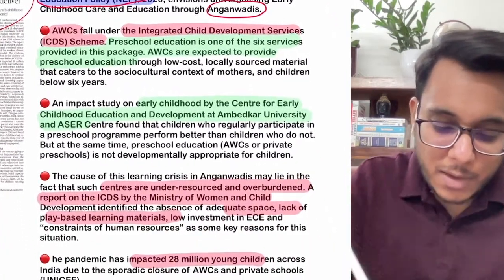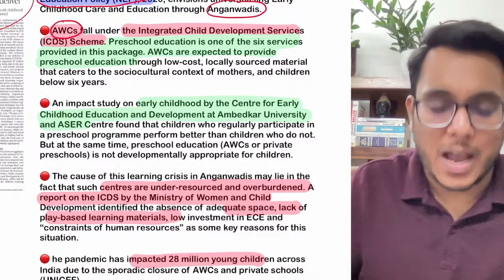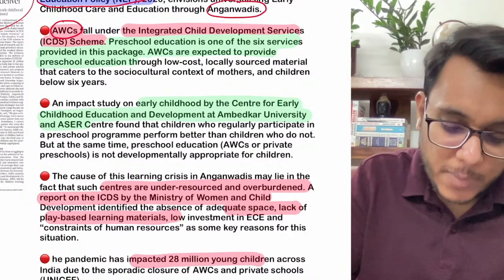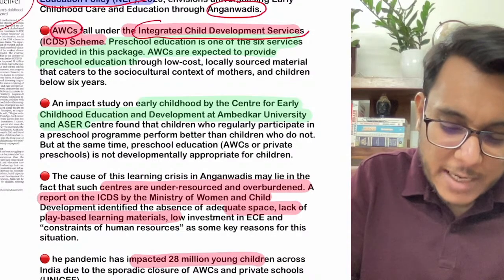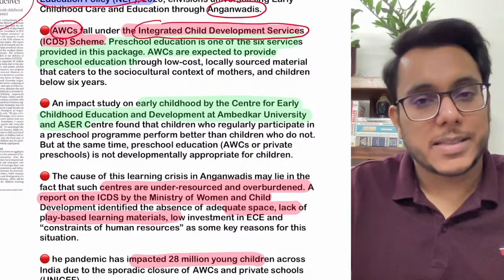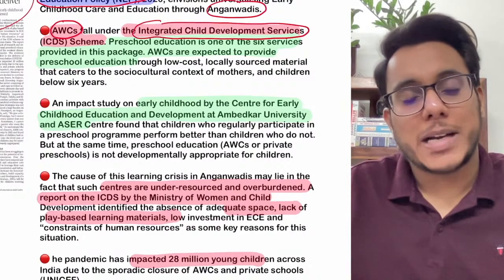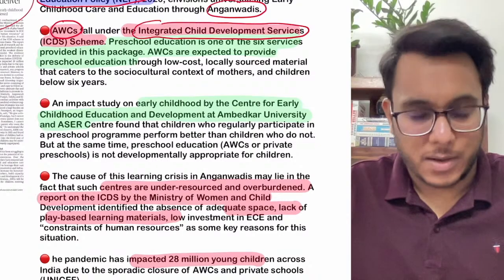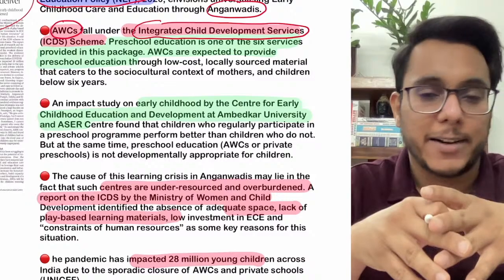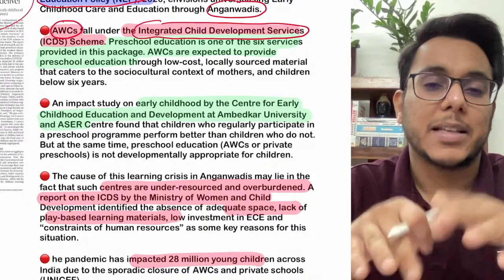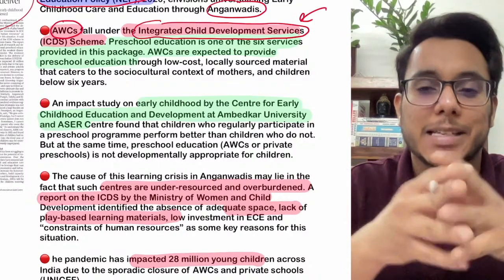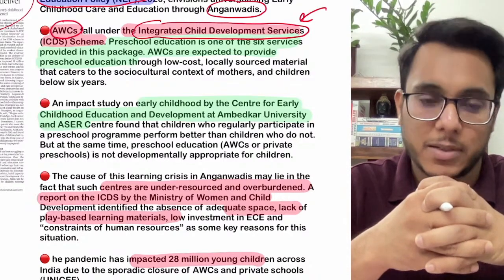Now guys, when we talk about Anganwadi centers and Anganwadi workers, they fall under the purview of the Integrated Child Development Services, ICDS scheme. ICDS provides 6 types of services. It provides supplementary nutrition. Fine. Basically, what happens in the rural areas is that an Anganwadi center will be developed. Under this Anganwadi center, there will be Anganwadi workers. These Anganwadi workers will be implementing this ICDS scheme, the Integrated Child Development Services scheme.